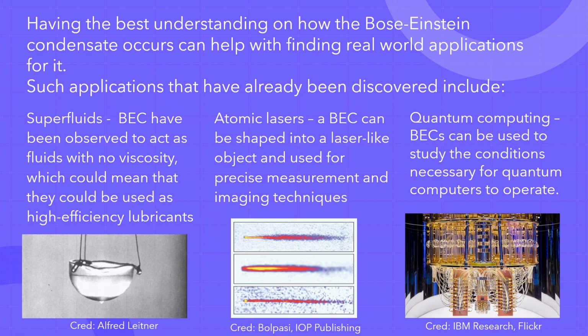The second thing I was able to find out about was these objects called atomic lasers, which basically take a blob of Bose-Einstein condensate and shape it into a laser-like structure. And these laser-like structures are really precise, so we could use these to take very precise measurements and produce high-resolution imaging of very fine structures.